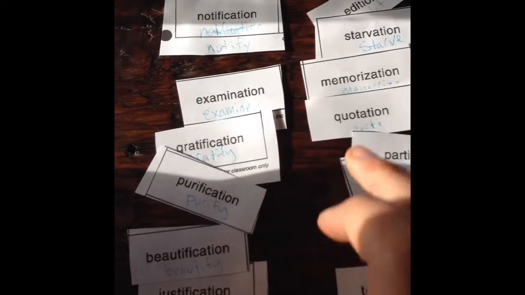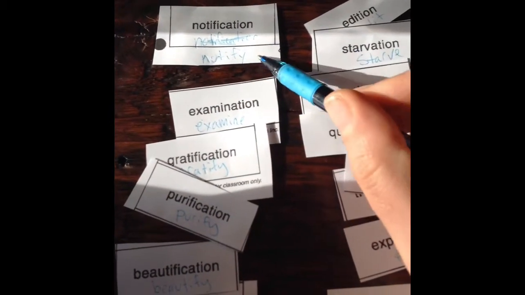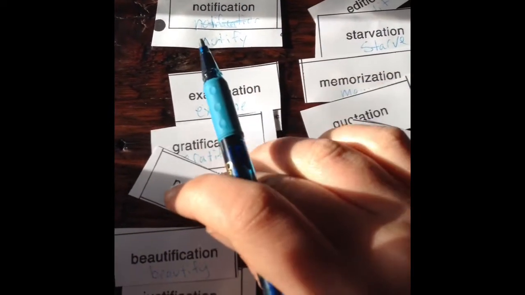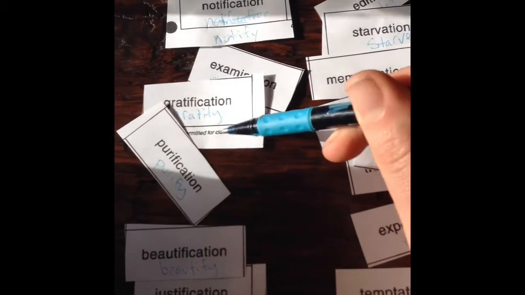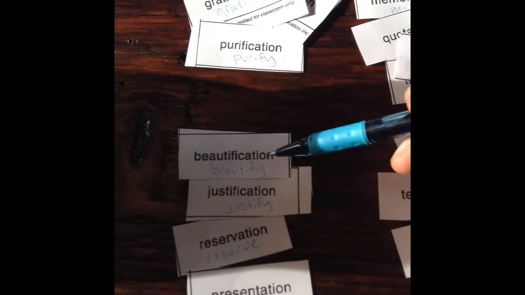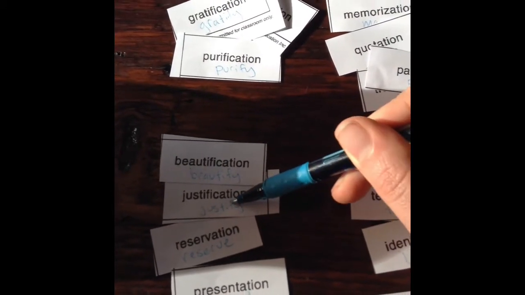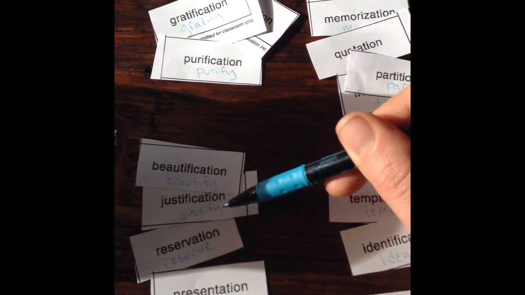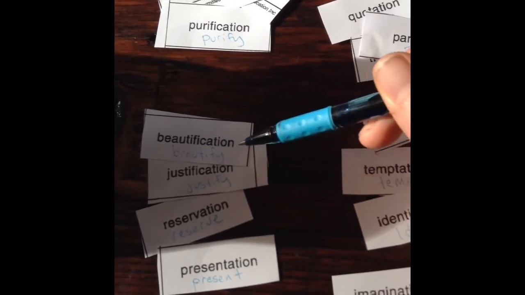For example, when we look at the word notification, the base word, the verb form, is notify. Gratification, gratify. Purification, purify. Beautification, beautify. So I saw a lot of base words that ended in ify, meaning I-F-Y.